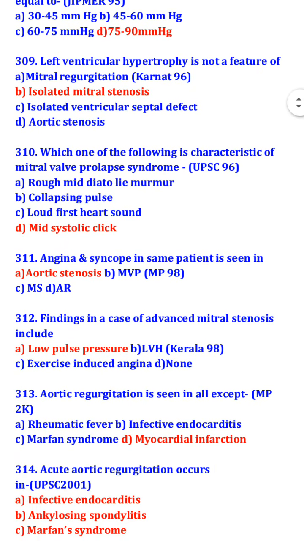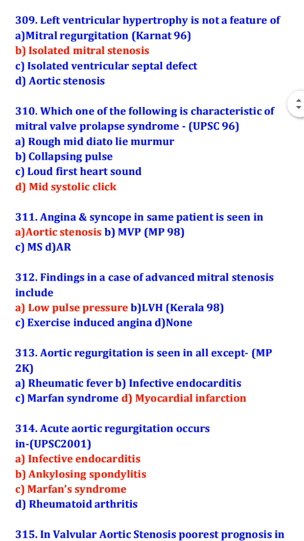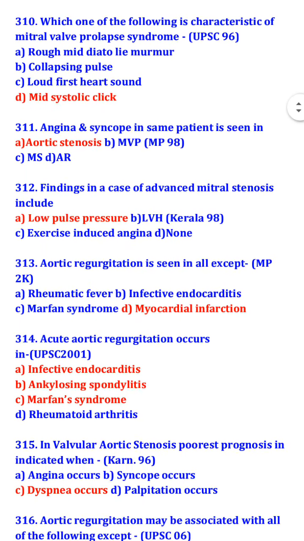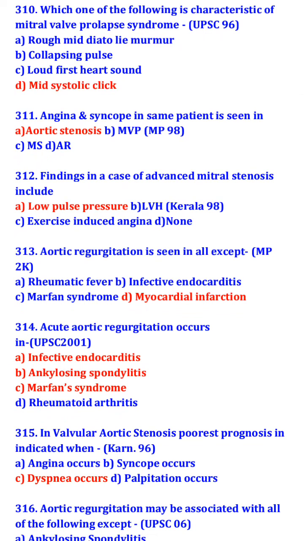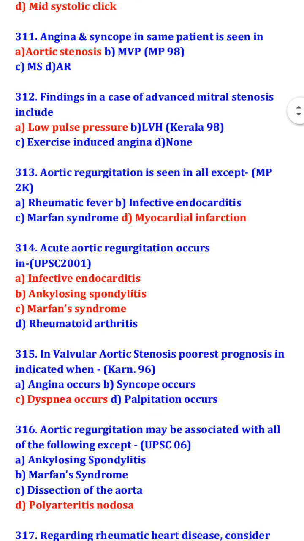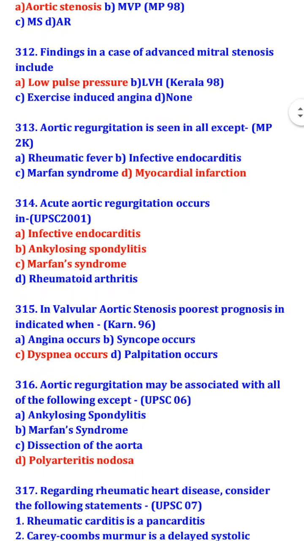Angina and syncope in same patient is seen in aortic stenosis. Findings in a case of advanced mitral stenosis include low pulse pressure. Aortic regurgitation is seen in all except myocardial infarction. Aortic regurgitation is seen in rheumatic fever, infective endocarditis, and Marfan syndrome. Acute aortic regurgitation occurs in infective endocarditis, ankylosing spondylitis, and Marfan syndrome.